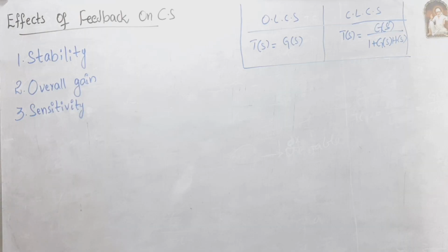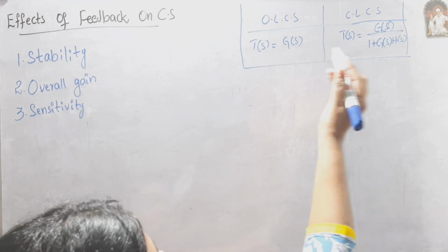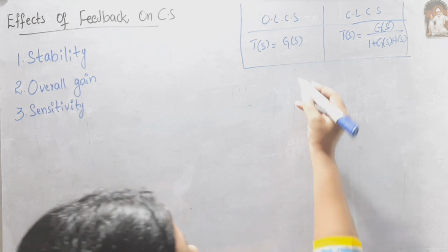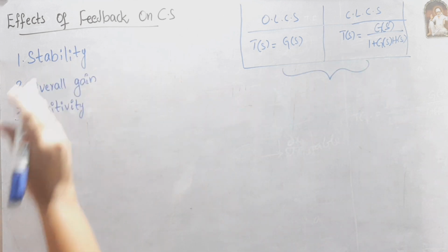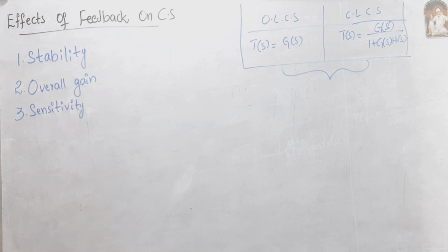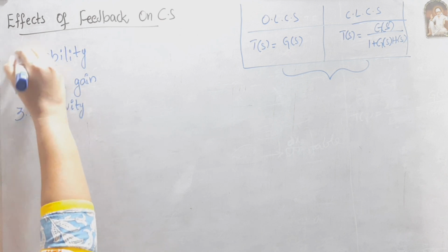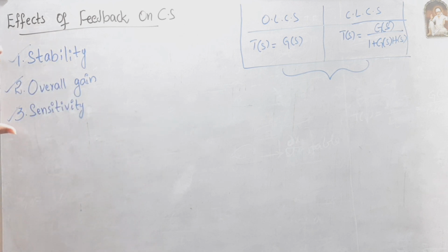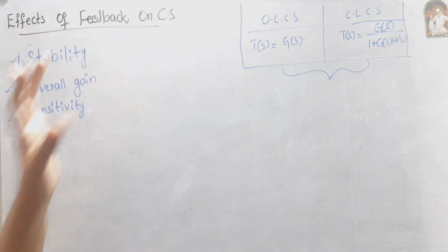Today's topic is effects of feedback on control system. In last class, we already saw the transfer function of open loop control system and closed loop control system. By observing these transfer functions, we can easily analyze the effects of feedback on control system. Coming to the effects, feedback affects stability, overall gain and sensitivity. These are the three performance characteristics that are affected by the feedback.